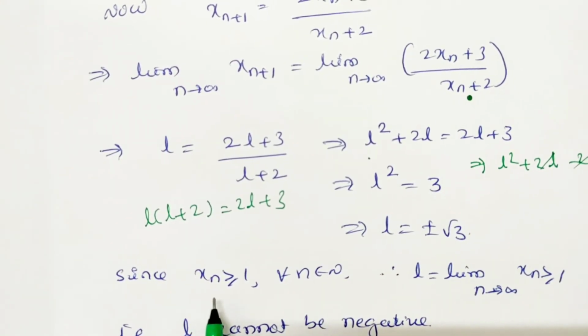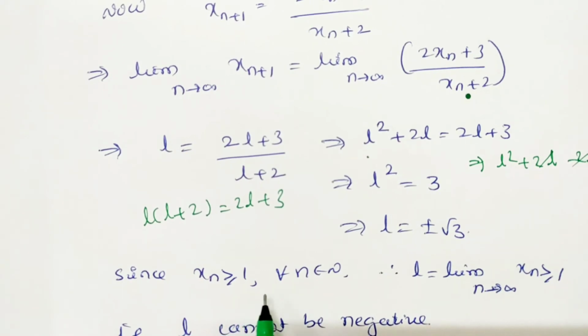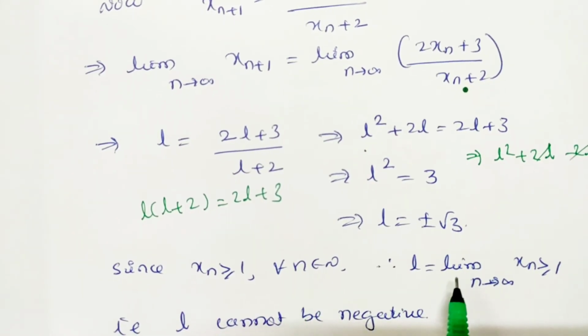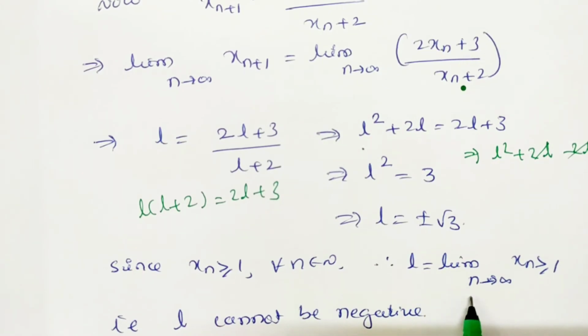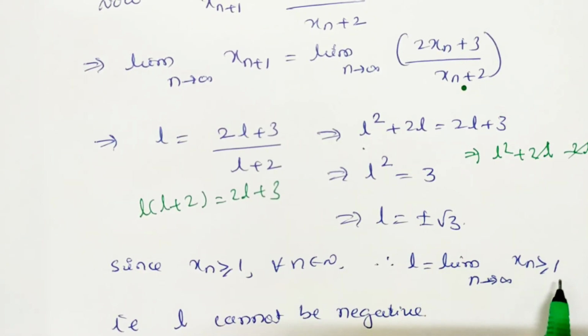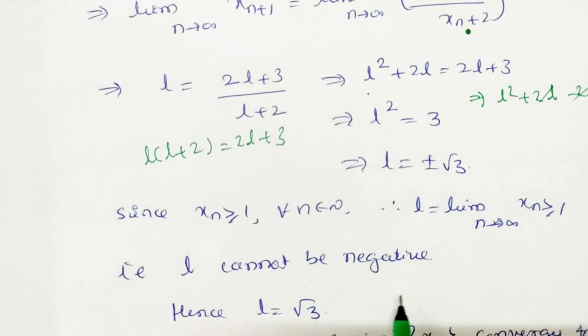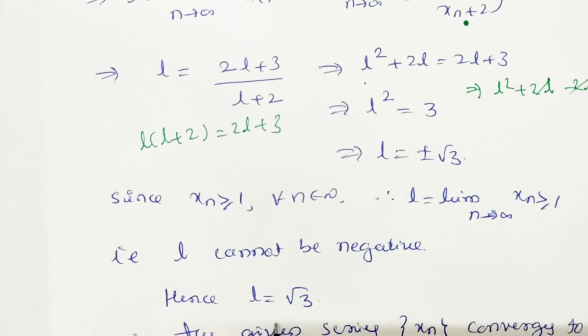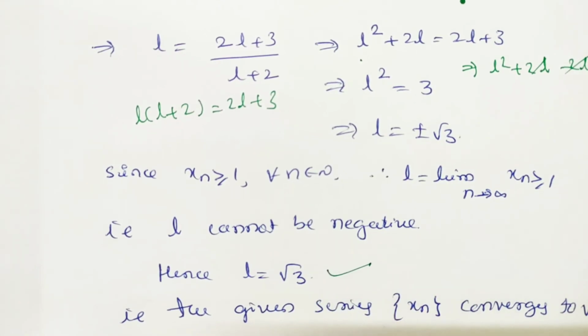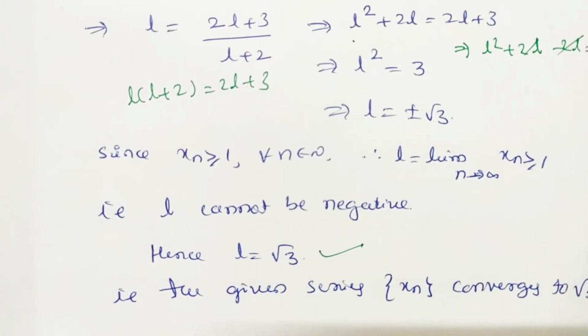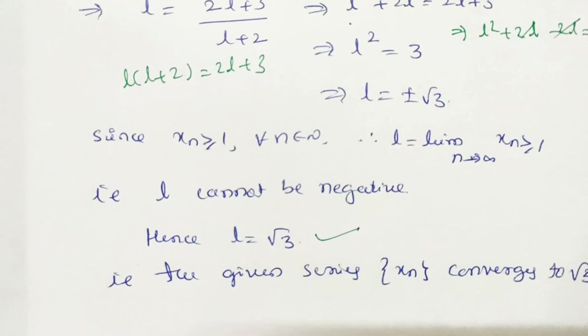Since we know xn is greater than or equal to 1 for all n belonging to N, therefore we can take the limit as root 3 only. Therefore L, which is the limit as n tends to infinity of xn, is greater than or equal to 1. So L cannot be negative. Hence we can take L equal to root 3. So the given sequence xn converges to the square root of 3.